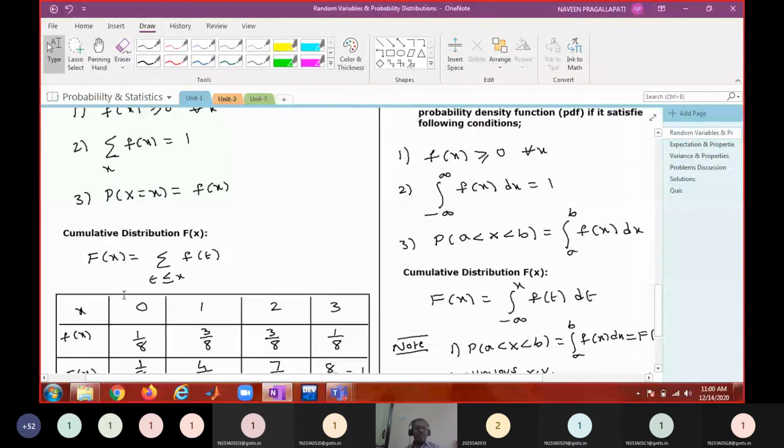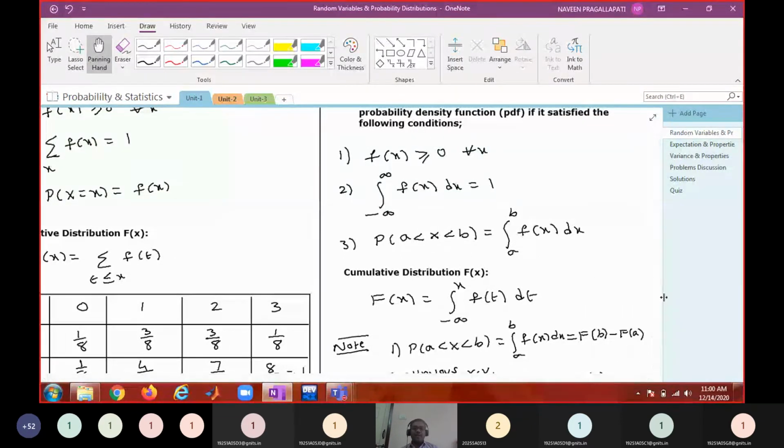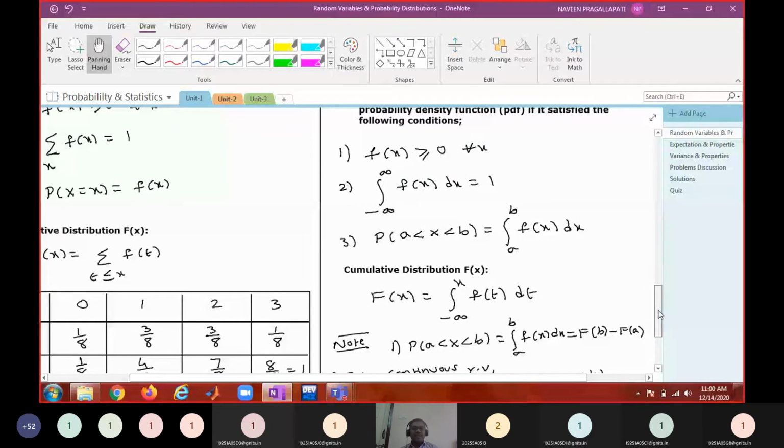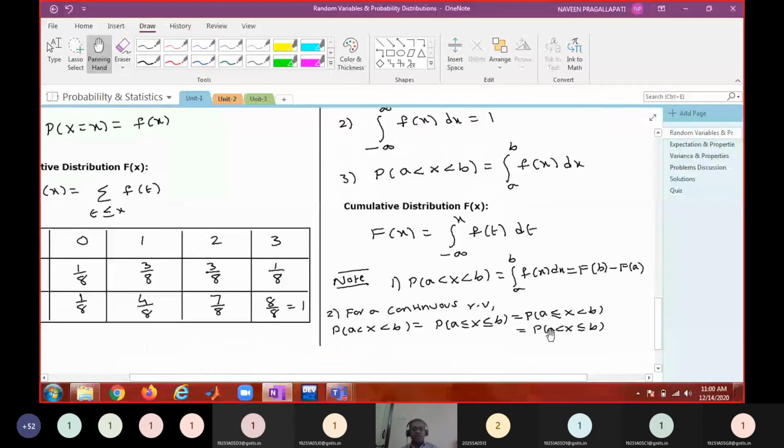Like the cumulative distribution function, here the sigma is replaced with integration: the integral from minus infinity to x. The only thing you have to remember is that inclusion or exclusion of the endpoints of the interval doesn't matter for a continuous random variable, but it matters for a discrete random variable. Because for a continuous random variable the probability is integration, and it is not affected by inclusion or exclusion of a single point or two points.